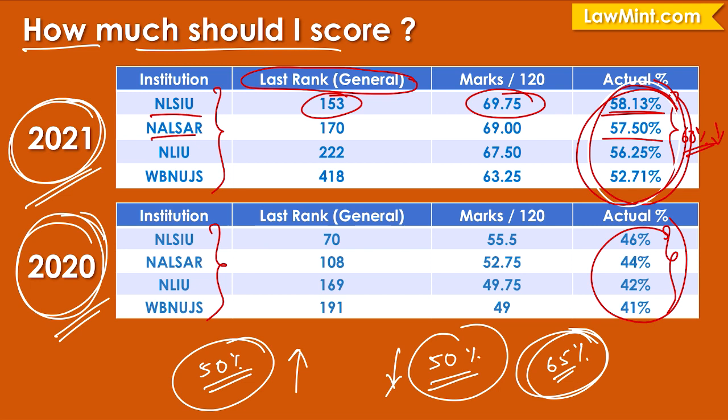Therefore, if you are using any good mock test series in your preparation for the upcoming examination, and you are scoring anywhere in the 60 to 75% range to start with in a good mock test series that is calibrated based on the pattern and the difficulty level that we have seen in the previous two question papers, you should rest assured that your preparation is on track. So if you are scoring 60 to 75% on a consistent basis, then don't panic, don't unnecessarily get worried about your preparation levels. You are doing quite well.